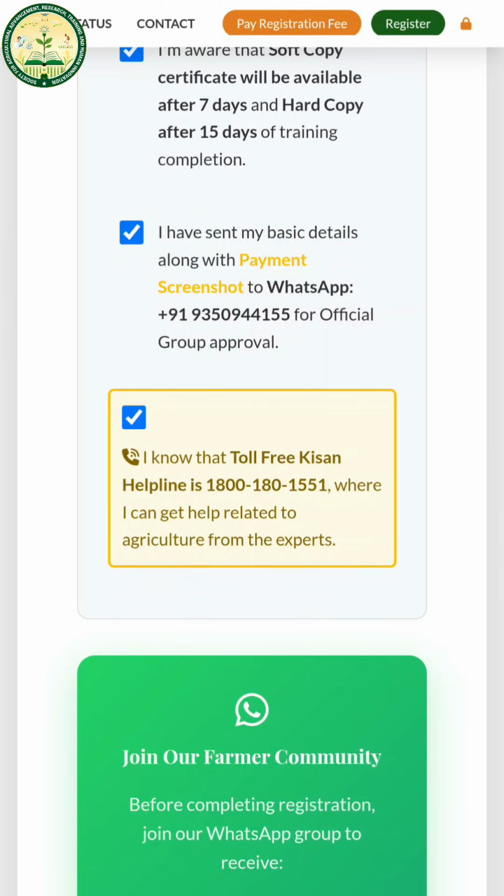And it is for your information that 18001801 is the toll-free Kisan helpline number. You can contact this number and you can tell the farmers.